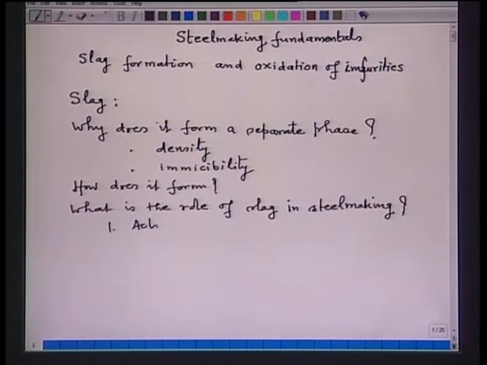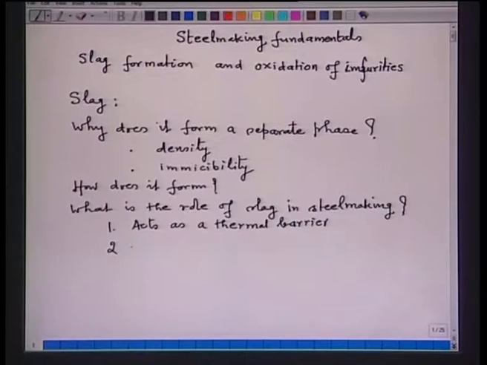But besides this, there are several other roles of slag in steel making. First, slag acts as a thermal barrier. What does it mean? Molten steel is covered by slag and slag is a poor conductor of heat. Hence, it helps to keep the heat within the molten bath, and hence heat losses are minimum, and therefore we can say it acts as a thermal barrier.